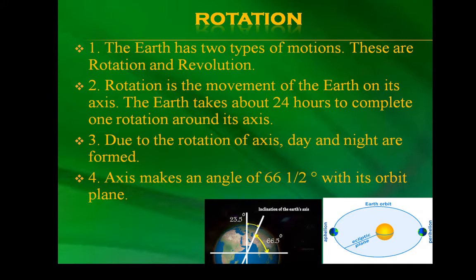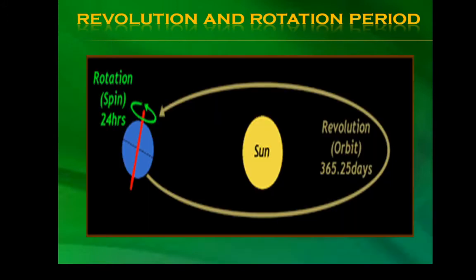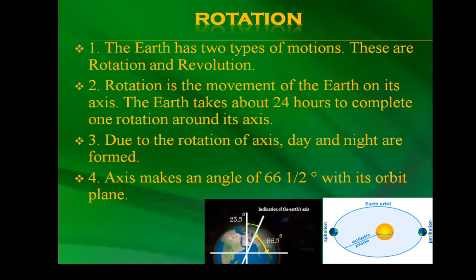You can see the image of Earth's orbit, ecliptic plane, and the angle of 66 and a half in the image for your better understanding. Rotation is the movement of the earth on its axis.